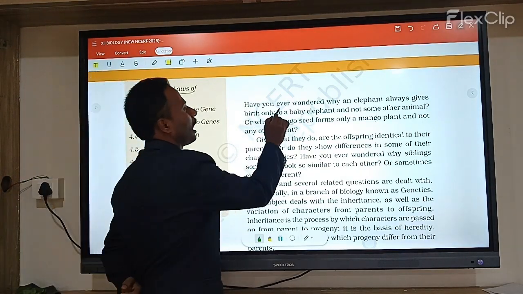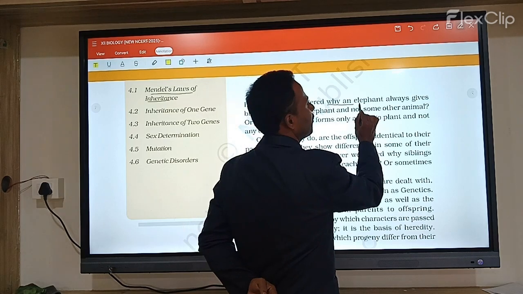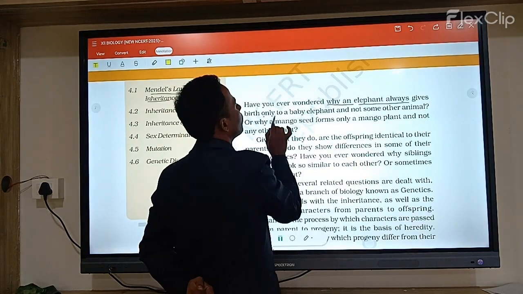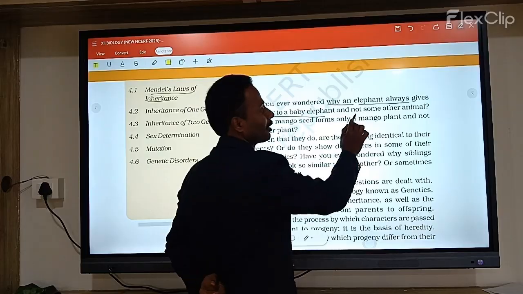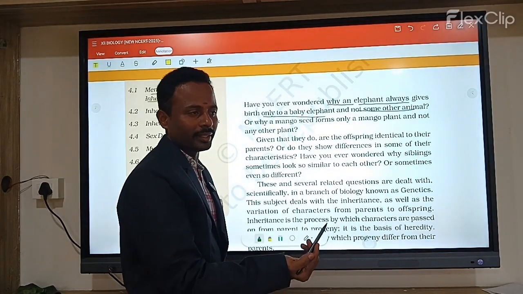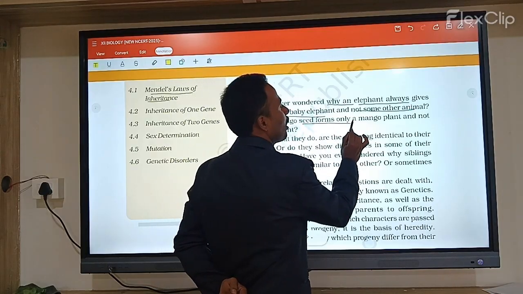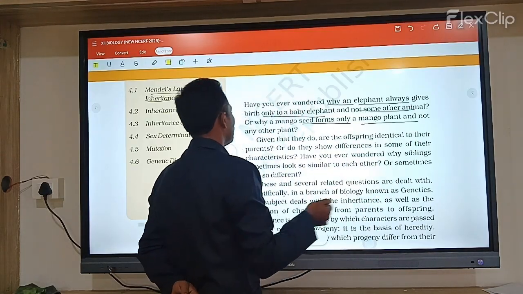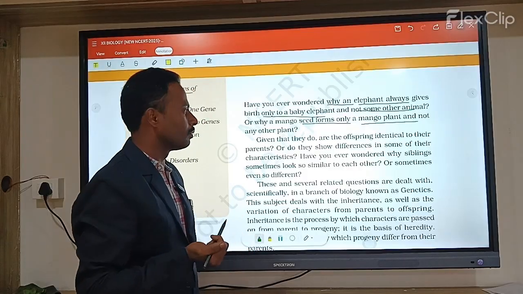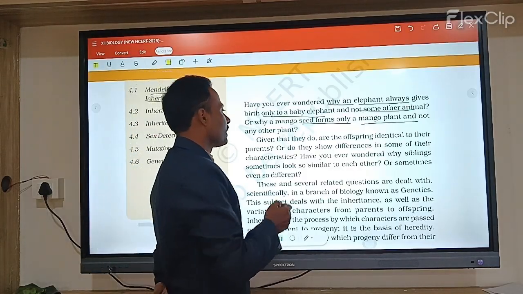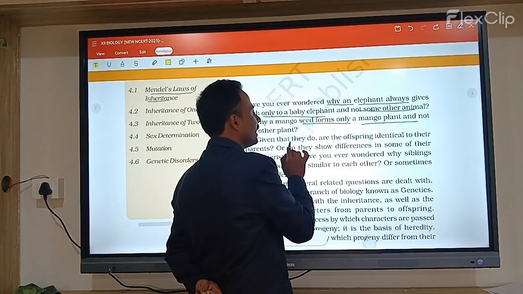Let us see, have you ever wondered why an elephant always gives birth only to a baby elephant and not some other animal? Why? Or why does a mango seed form only a mango plant, not any other plant? What is the reason?